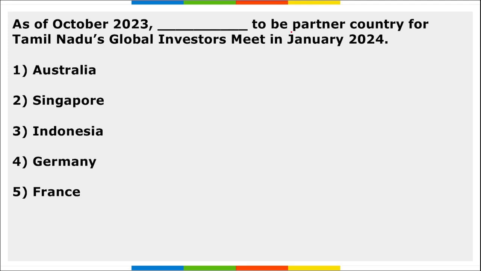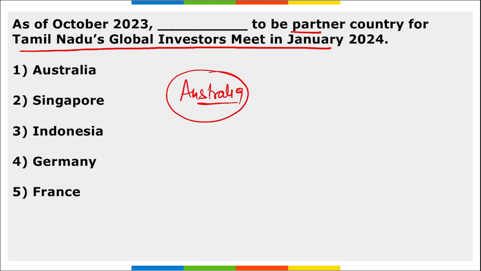Next, as of October, Australia to be partner country for Tamil Nadu's Global Investors Meet in January 2024. So remember, Australia is to be the partner country for Tamil Nadu's Global Investors Meet in 2024, and this will be in the January month. Right?